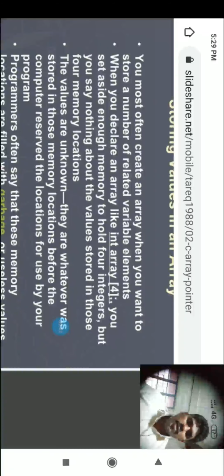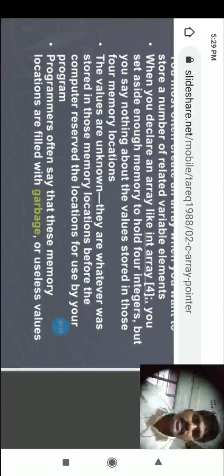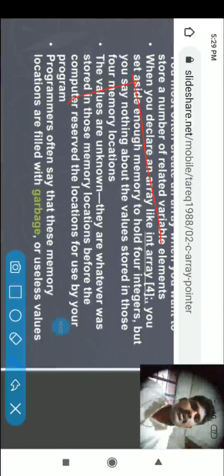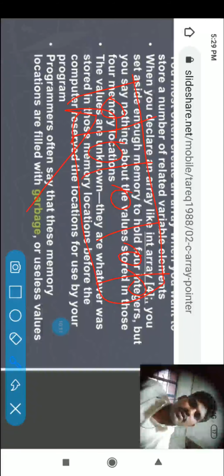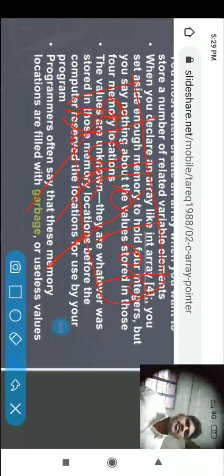Now the values are unknown. They are whatever was stored in those memory locations before the computer reserved the locations for use by your program. Programmers often say that these memory locations are filled with garbage or useless values. What is a garbage value? Simple thing: when the memory is created, a garbage value is immediately stored in those locations. When you assign a number to a particular location by its subscript, that value will be overridden by the number. So by default, memory is occupied with garbage values.